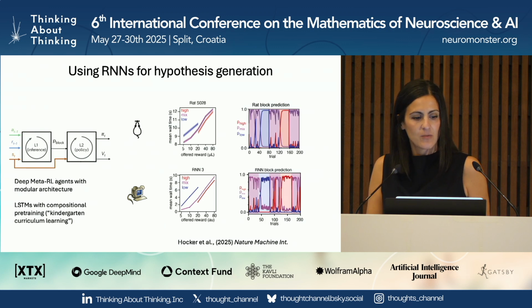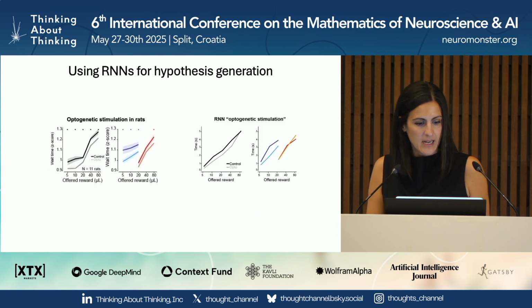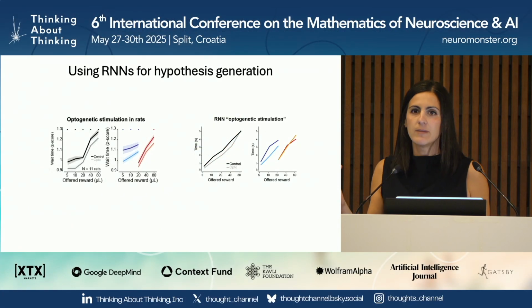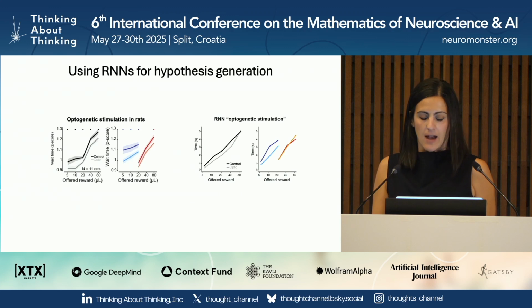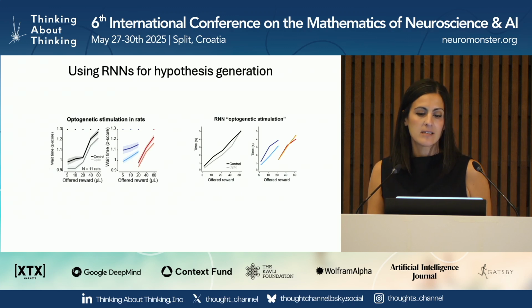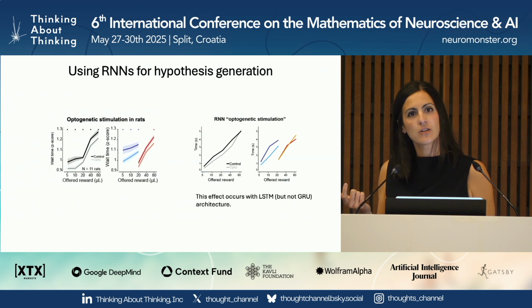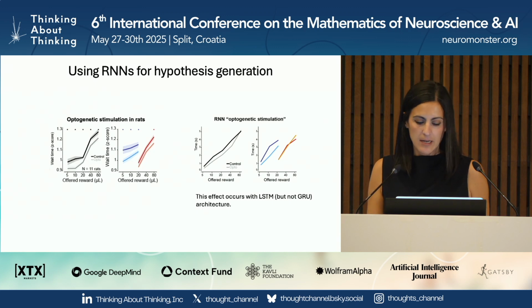Okay, I'm almost done. One of the things that is interesting and unexpected is that when David simulates the optogenetic effect in his modular RNN, he actually reproduces what we see with the rat optogenetic result, which is not just a reduction in wait times, but with a graded dependency on the block, such that there's the greatest reduction in a low block, intermediate in mixed, and weakest in a high block. And this is also highly non-trivial. Whether or not he can recapitulate this result depends on the architecture. We don't see this in GRUs, we only see this in LSTMs, which suggests that perhaps the saturating nonlinearity is an important component of capturing this result.